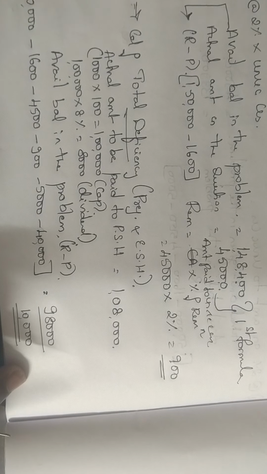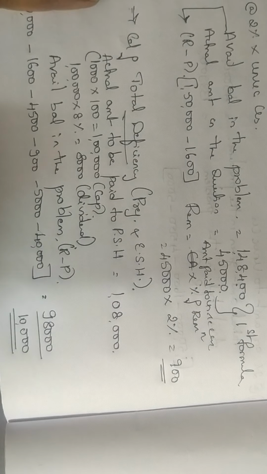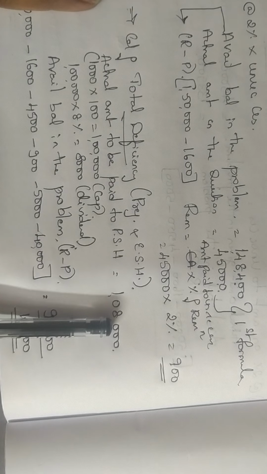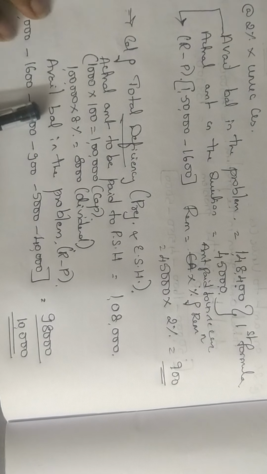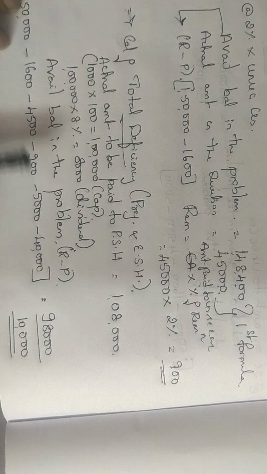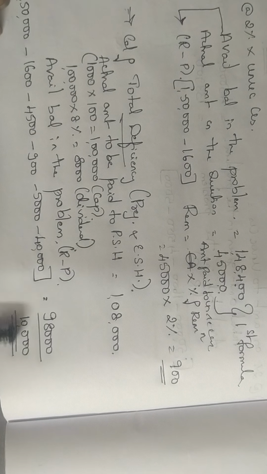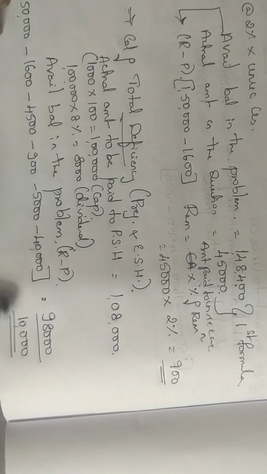How do you calculate? Same problem. Look into your problem number 5 and then compare with this. It is exactly the same problem that I have done. The actual amount to be paid to preference shareholders is 1,08,000. How did you get it? Capital and dividend both I have taken, minus the available balance in the problem. That is receipts minus payment, you get 98,000. So how much is the shortage for you? The shortage amount is 10,000.